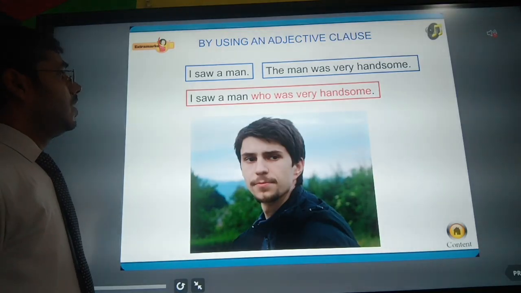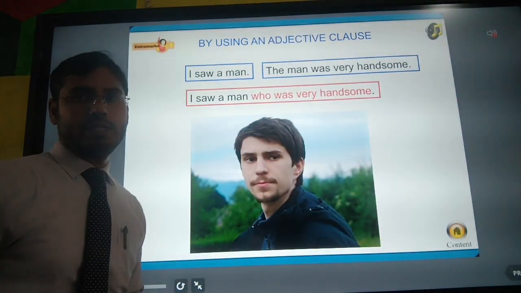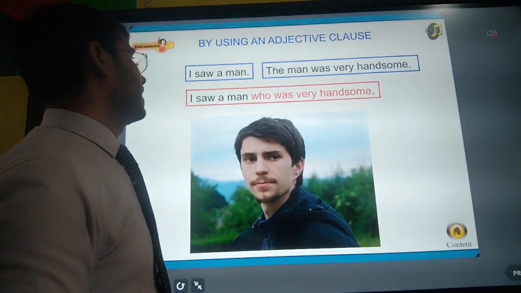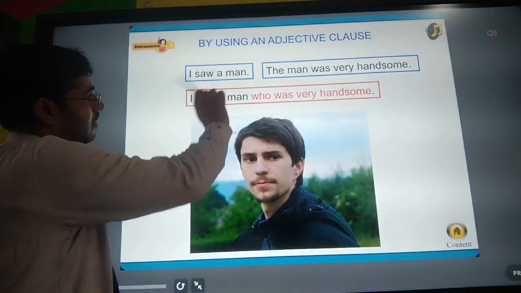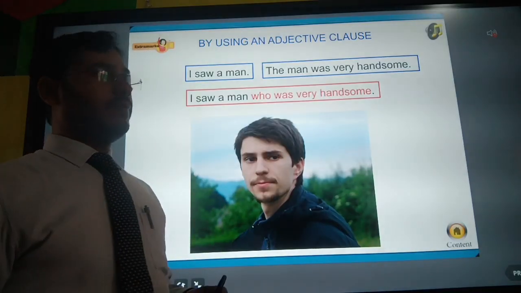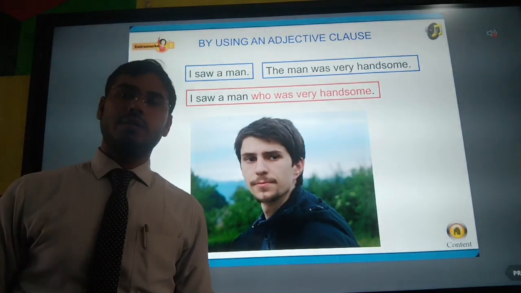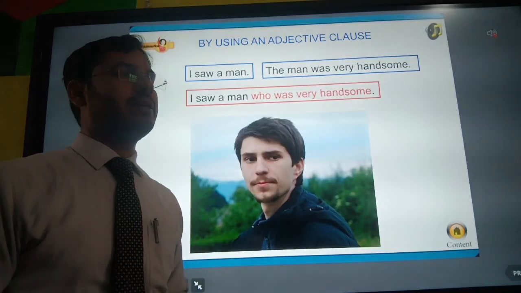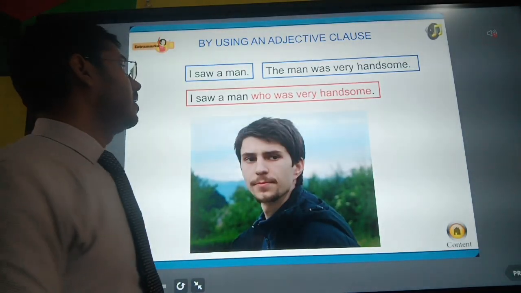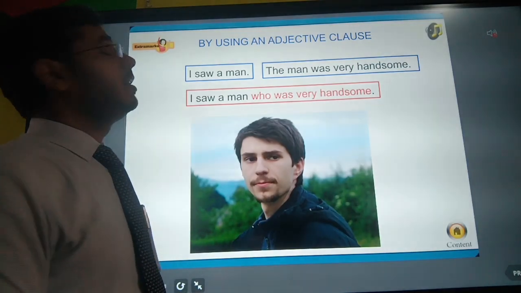Here, who was very handsome, this clause has been used for describing the man. So if more than one word is used to describe a person or anything, then that will be called an adjective clause.